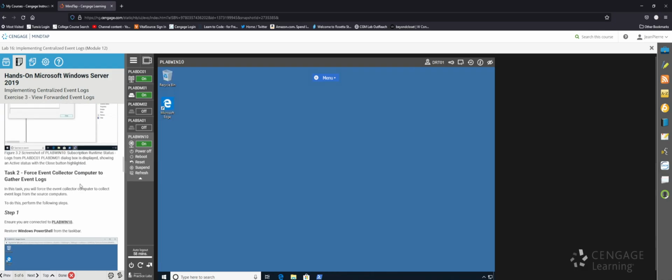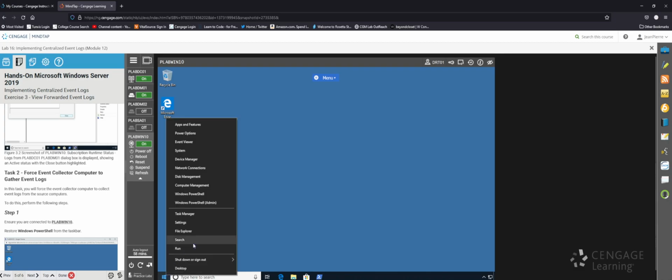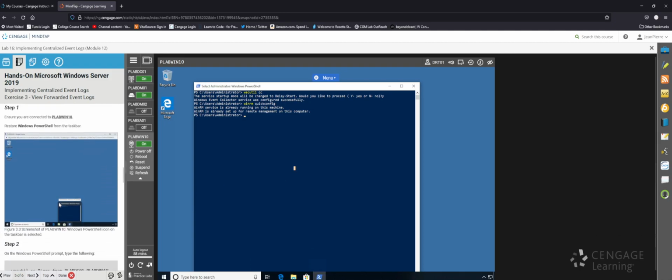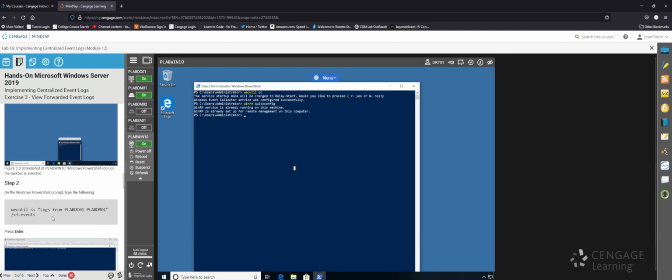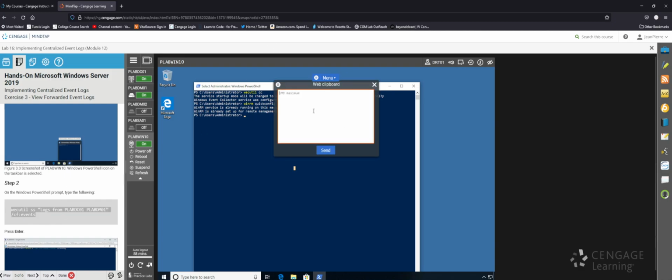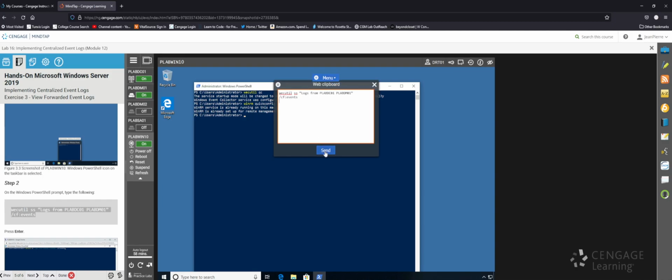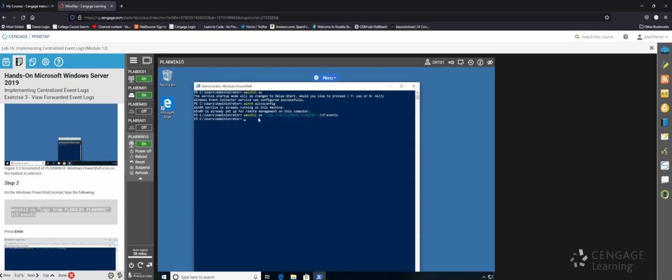So now task 2, they want us to ensure we're connected to PLAB Win 10, which we are. They want us to restore the PowerShell from the taskbar. Let's see, did I have mine open? I did, okay. So they want us to type in the following command, but since this command's a little bit convoluted, I'll just copy and paste it onto my clipboard. Click send twice, and I'll right click here. Okay, it didn't work, so I'll try again. Okay, so I'll enter that in.